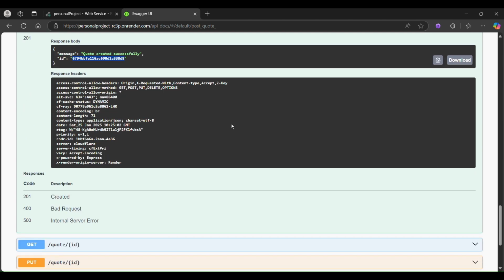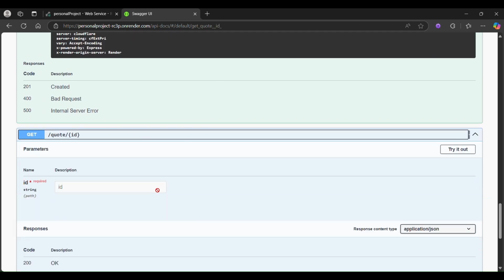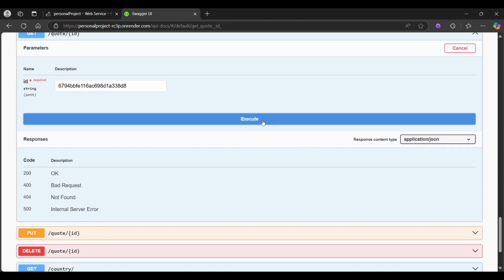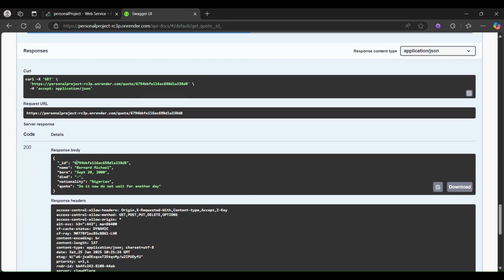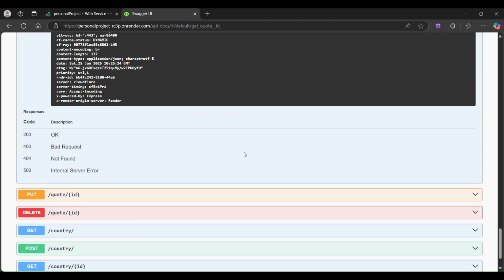Our data is created. Quote created successfully. If I do get quotes by ID and execute, I should be able to get it. So now we have it: Bernard, September.